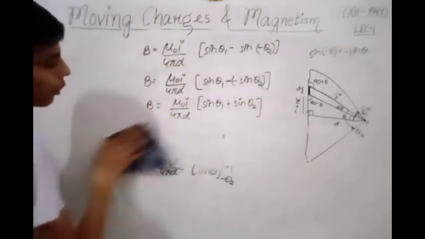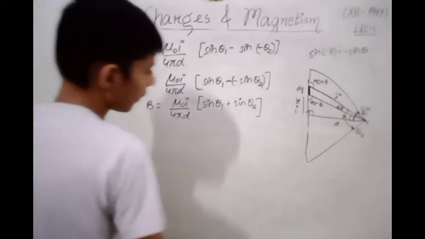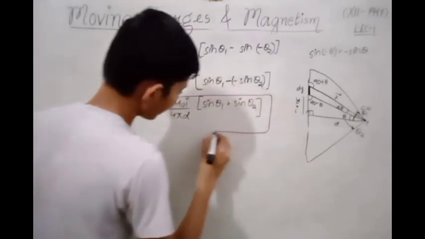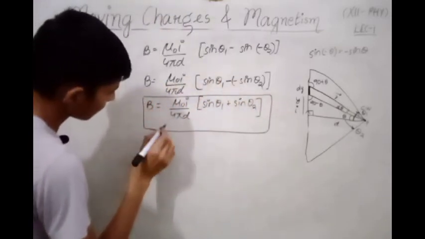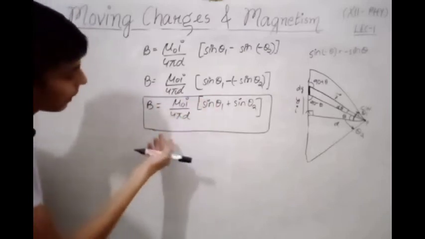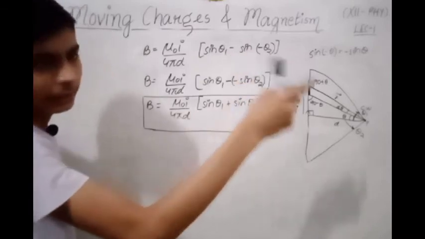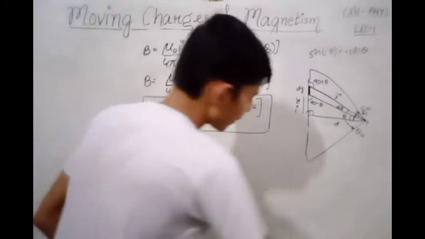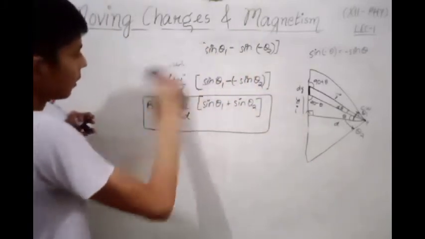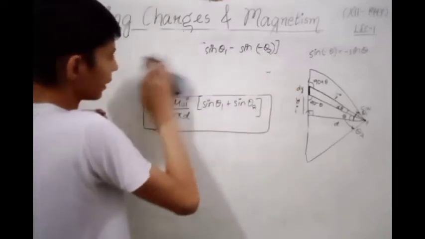So this is the formula of finding the magnetic field due to a current carrying wire. Mu naught I divided by 4 pi d into sin theta 1 plus sin theta 2. So our next topic is magnetic field due to a long infinite current carrying wire.